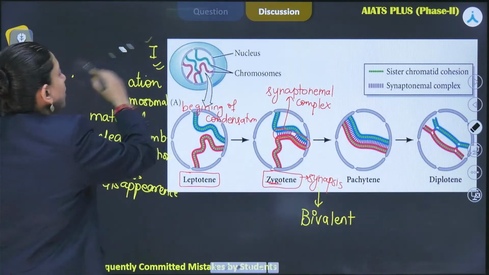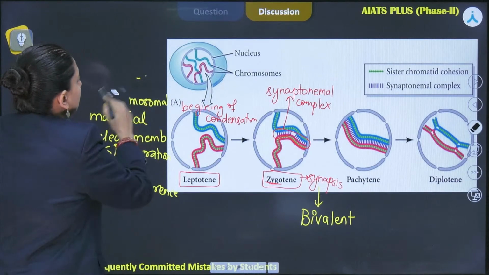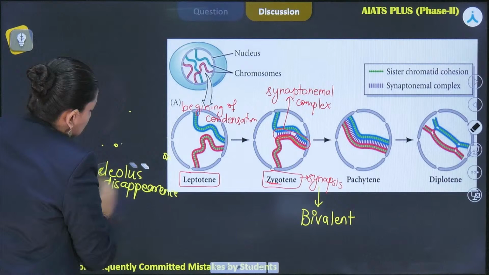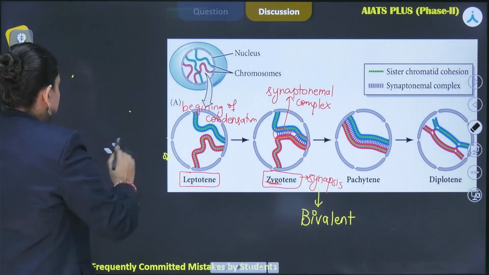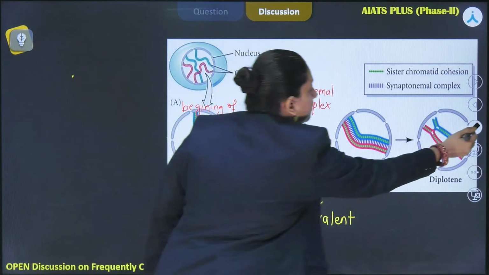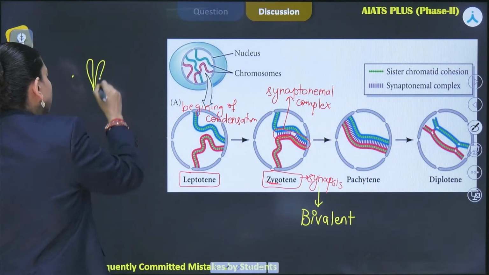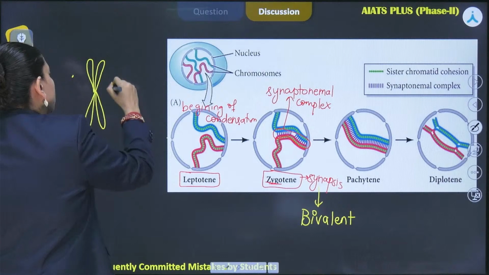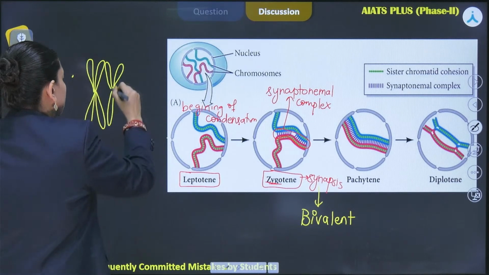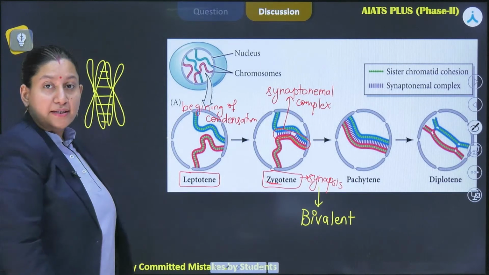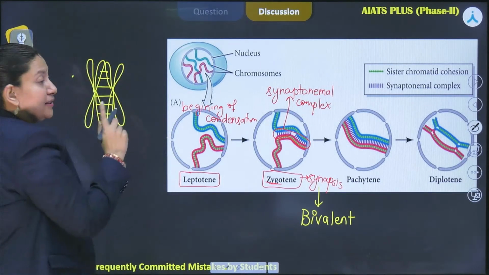When we talk about two homologous chromosomes, because now they are being paired together with this ladder-like structure and now behaving as one unit, we call them a bivalent.